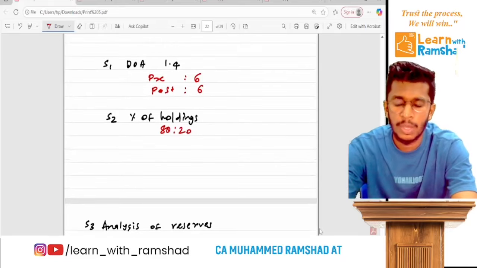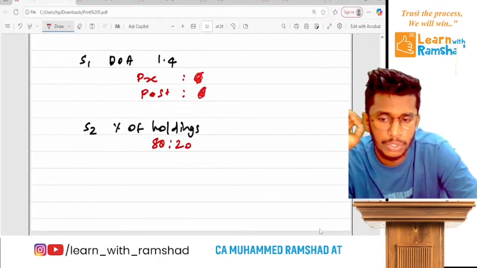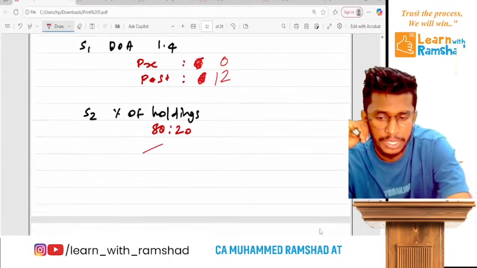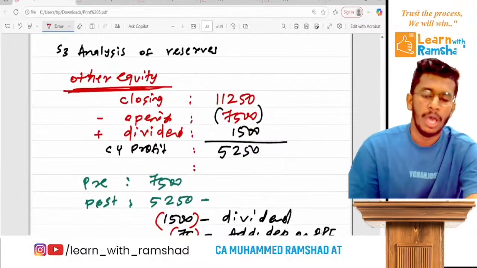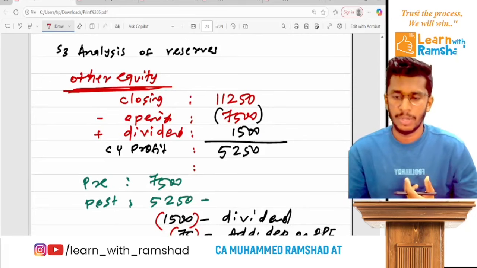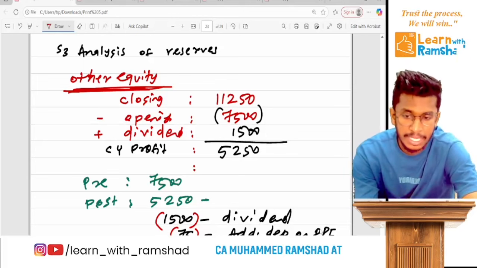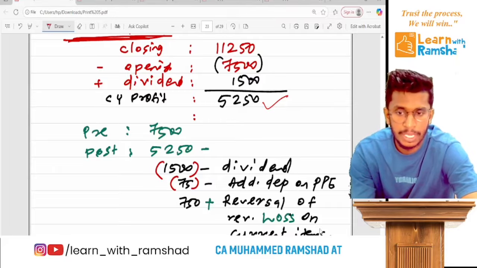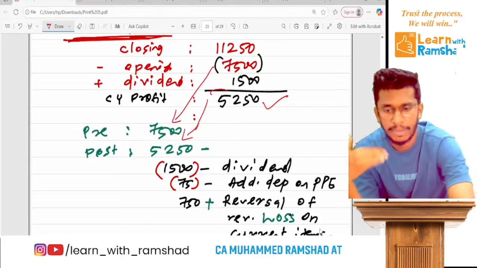Clear? Now coming into the step, date of acquisition is 1/4. Ready? So 1/4. So the pre is 0, post is 12. So percentage holding is 80, 20. Clear? Now the crucial adjustment is step 3. Here it is only other equity. There is no general reserve. Ready? So the closing and opening. Since there is dividend, you have to add it back. Then you will get current year profit. Then as usual, since the date of acquisition is opening, in pre there is only the amount of opening balance. Current year profit enters in post. But remember, we have to do some adjustments.